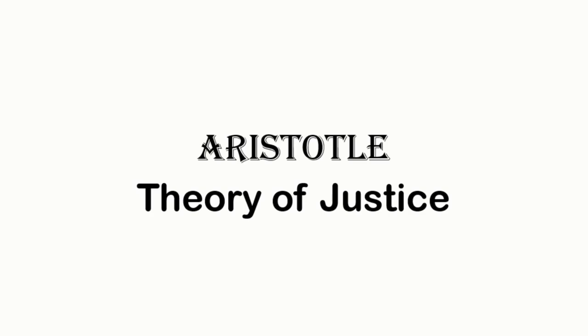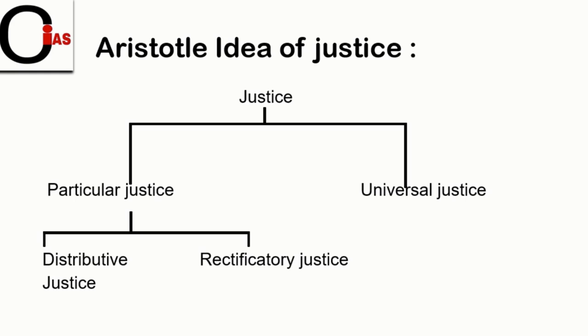Today we are back with a new topic of Aristotle, that is theory of justice. According to Aristotle, justice is of two types. The first one is particular justice, the second one is universal justice. Here we are going to study particular justice, because it is relevant from exam point of view, and universal justice is not part of our unit. So we are going to discuss particular justice briefly.